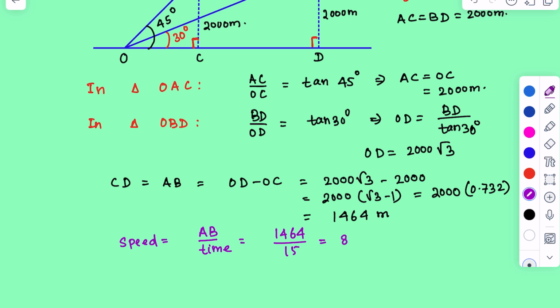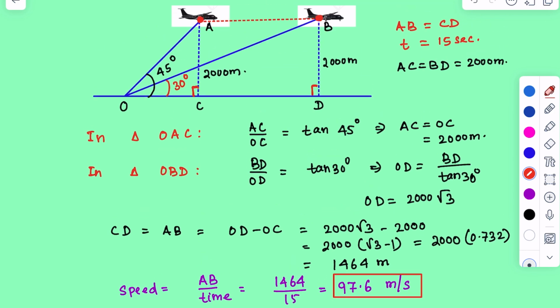Dividing, 15 times 9 is 135, then 114, 15 times 7 is 105, then 90, and 15 times 6 is 90. This many meters per second will be the answer. With this speed the helicopter is traveling.